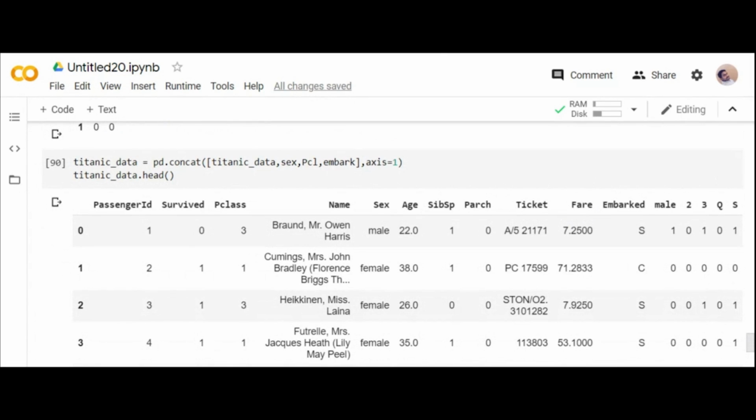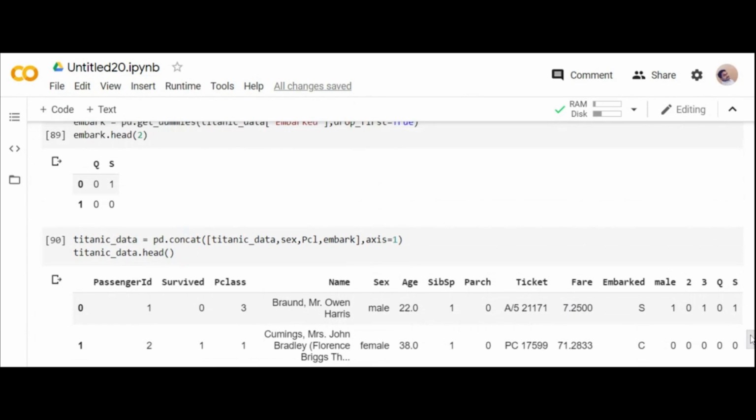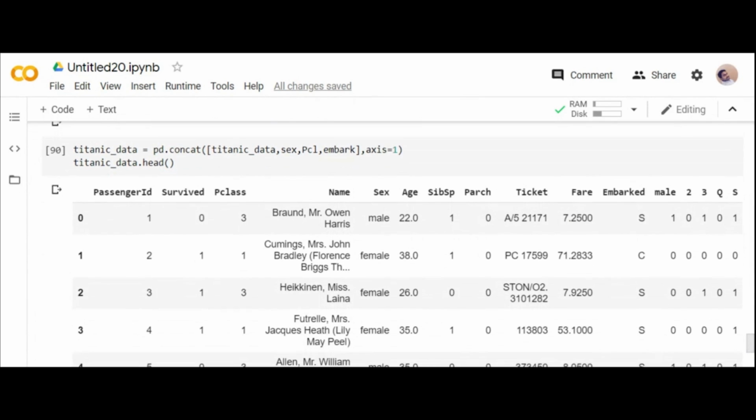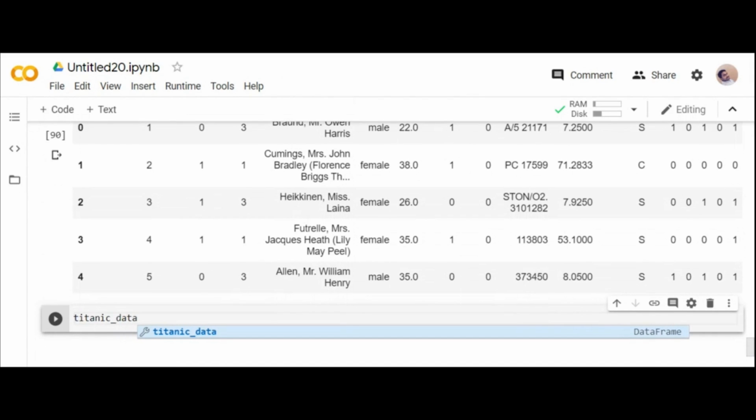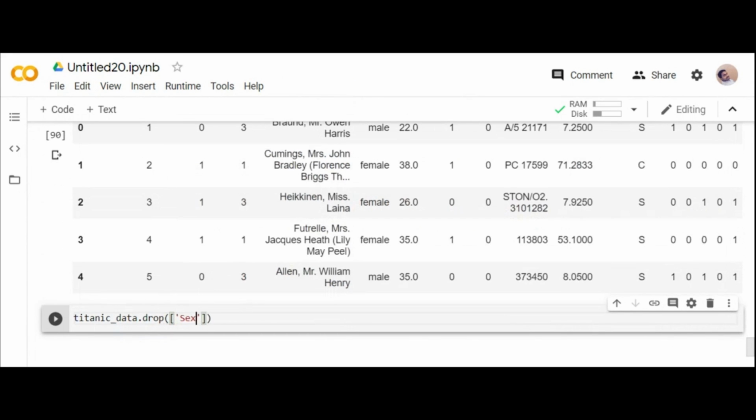pd dot concat. You are trying to convert that into numerics because, see, data cleansing is done, but the best way of cleansing is to make that into a single form, numeric. That is the reason I'm not dropping, I'm just creating dummies. pd dot concat. Now we have dropped the original ones. What are the original ones? You can see Titanic underscore data dot. The original columns can be dropped now because the data already exists.